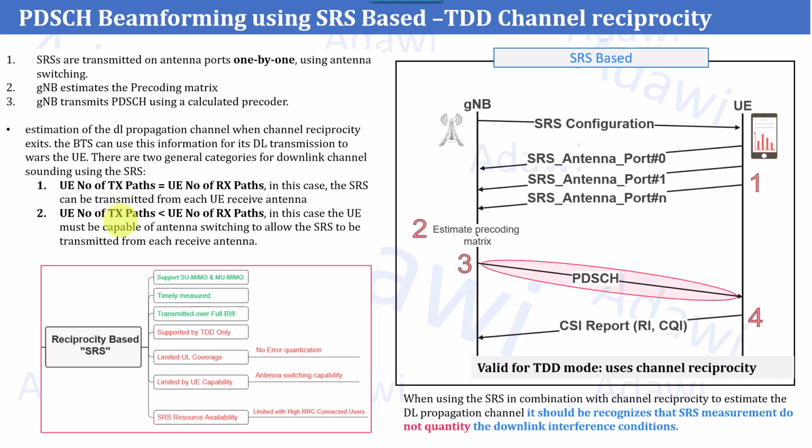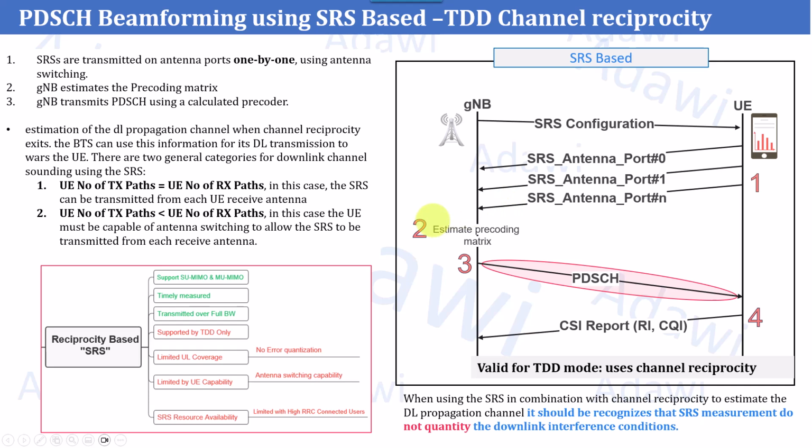So in general, there will be 4 SRS transmissions on different antennas, sent 4 times. So the gNB will estimate the radio condition for the 4 receivers and can estimate the downlink channel propagation. So it can do accurate measurement and estimation, so it can estimate the precoding matrix. I'll explain this part in more detail in the next slide as well.